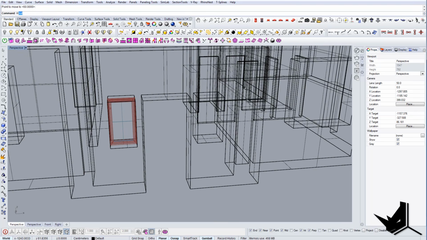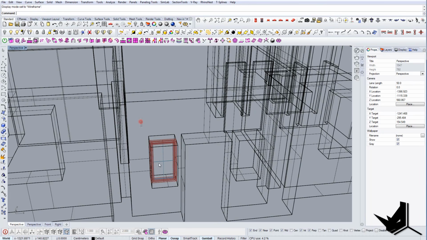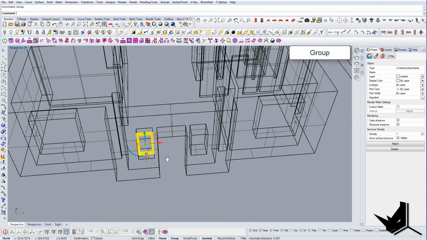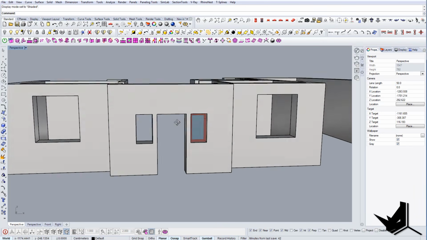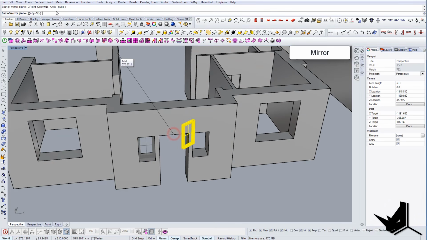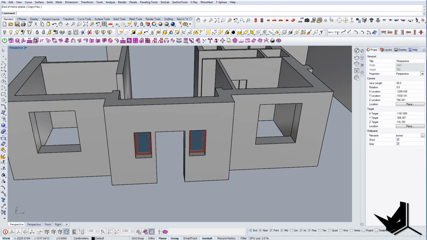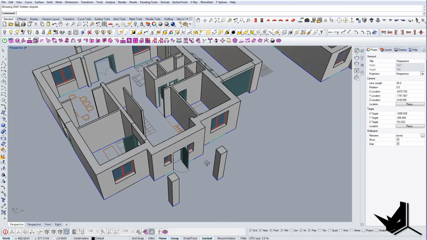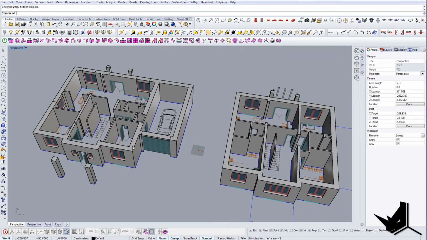So once I go to the shaded mode, that's what you will see. And let's mirror it here, and that's the final result. Copy, and there it is. Okay, so that's the creation of the doors, windows, and walls.